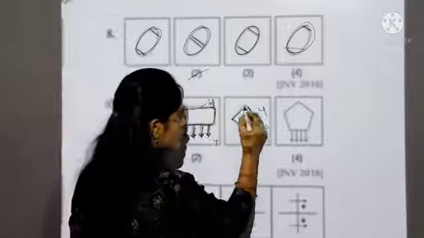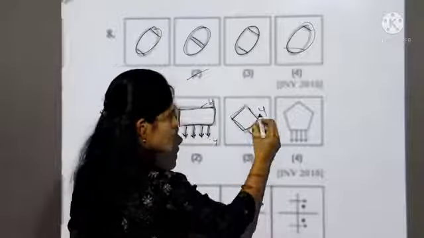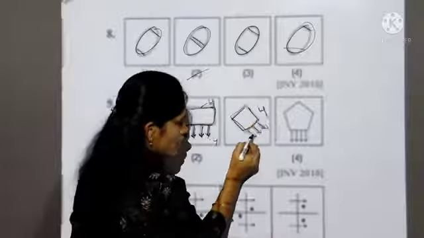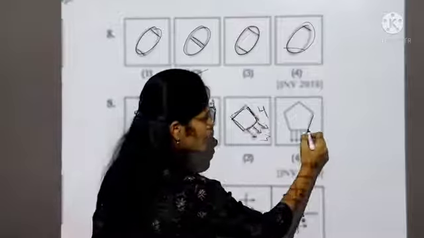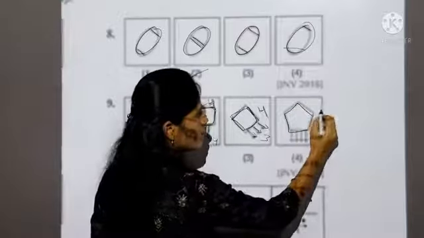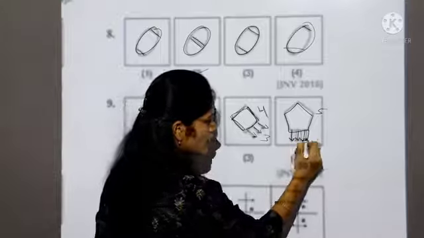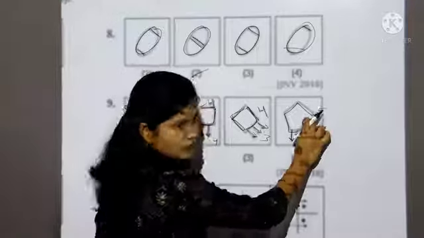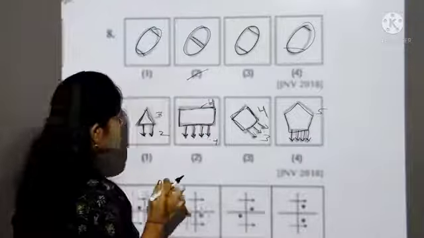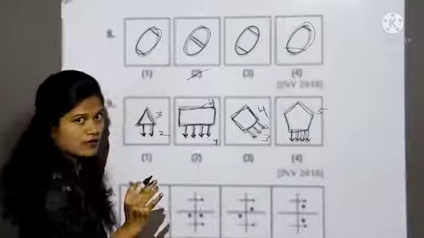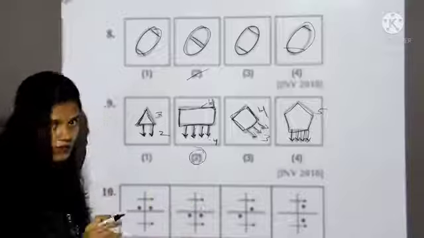In third box they have given square which is having 4 lines, but arrows are 3, means one less than the lines of this shape. See, in fourth box they have given pentagon which is having 5 lines and arrows are 4, means one less than this shape. Okay, so 4 lines, 4 arrows, which is different from others, so our answer is second one.